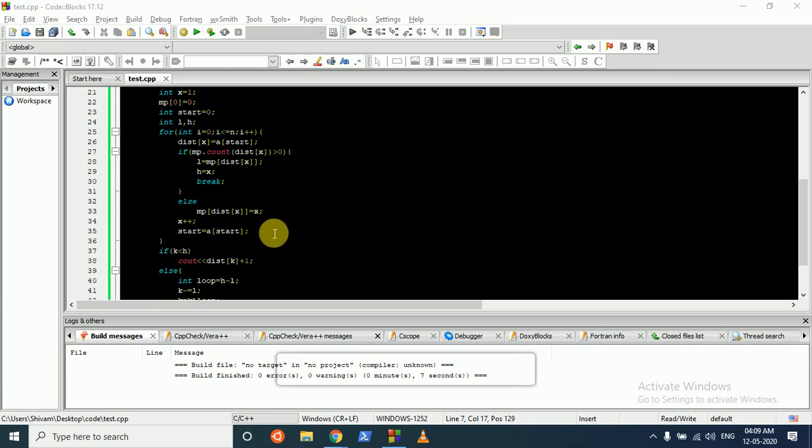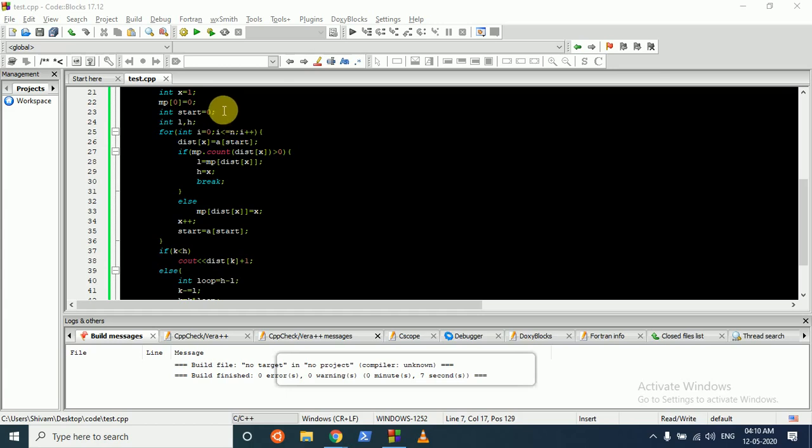Let's check. This is also correct. This also seems correct. We'll count distance of x for 0 because we start. Okay, this is also correct.